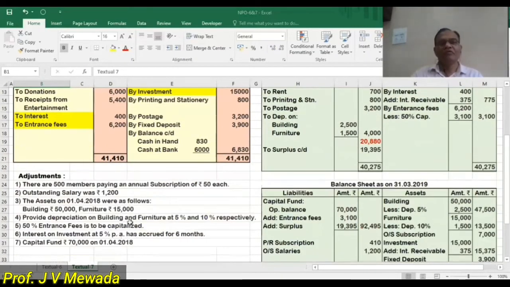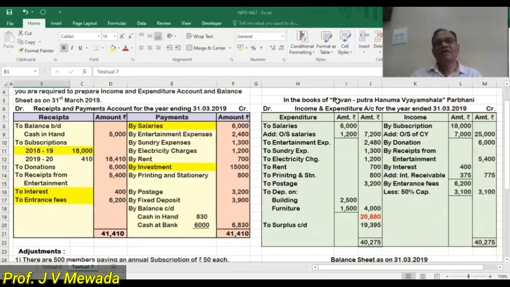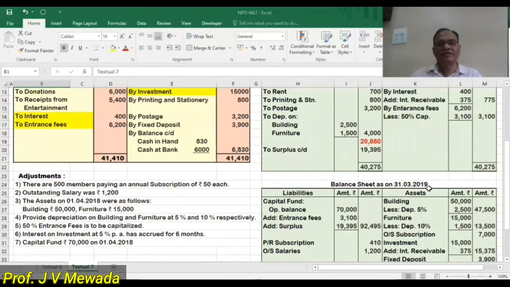Now, how are we going to begin? We are writing the heading: in the books of Pawan Putra Hanuman Vyayamshala, income and expenditure account for the year ended 31st March 2019. And then we have the balance sheet as on that date. Capital fund formula we are writing.